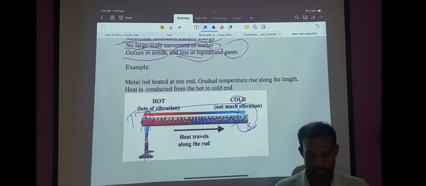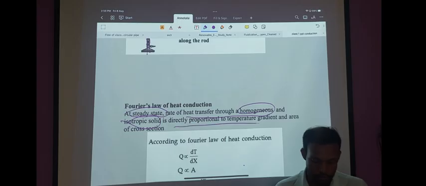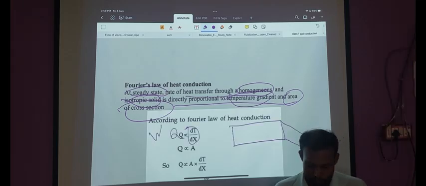This process is governed by a law called Fourier's law of heat conduction, which states that at steady state, heat transfer through a homogeneous and isotropic solid is directly proportional to the temperature gradient and area of cross section. Suppose the rate of heat transfer per unit time is taken as Q, measured in watts.